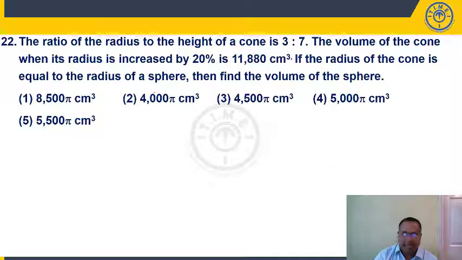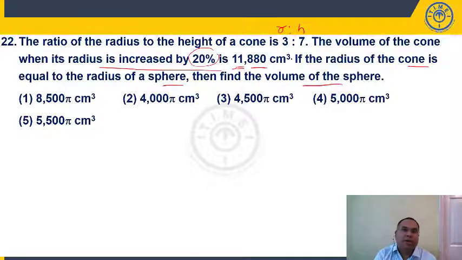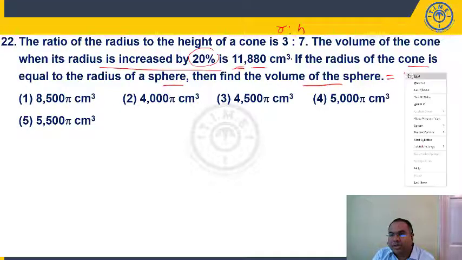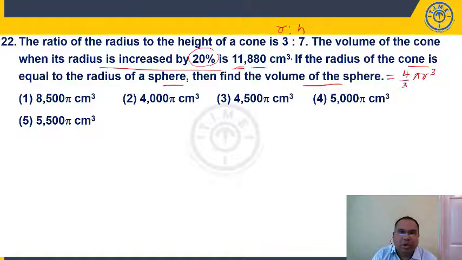Question number 22, students. The ratio of radius to the height of a cone, R is to H, is 3 is to 7. The volume of the cone, when its radius is increased by 20%, you have to be careful here, is 11,880 centimeter cube. If the radius of the cone is equal to the radius of the sphere, find the volume of the sphere. What's the formula to find the volume of the sphere? Volume of the sphere is 4 by 3 pi r cube. So obviously you should know the radius, then only you can answer the question. So the radius of the cone is equal to the radius of the sphere.